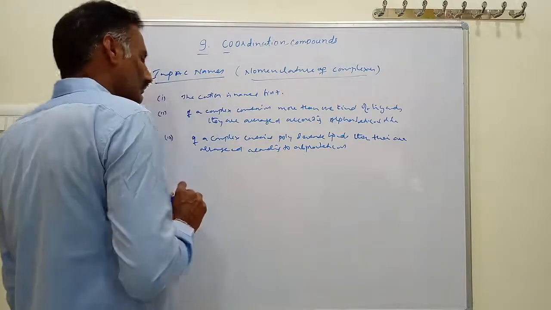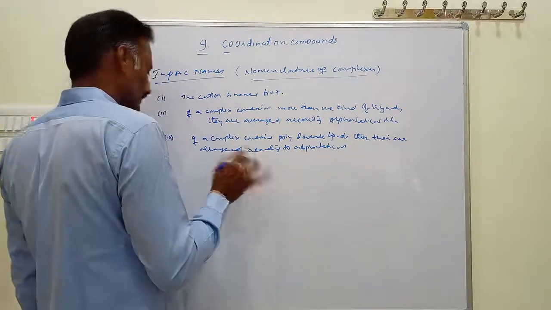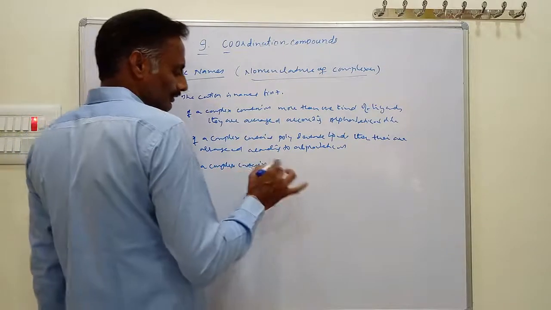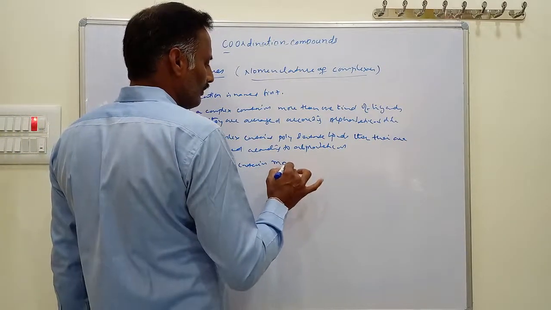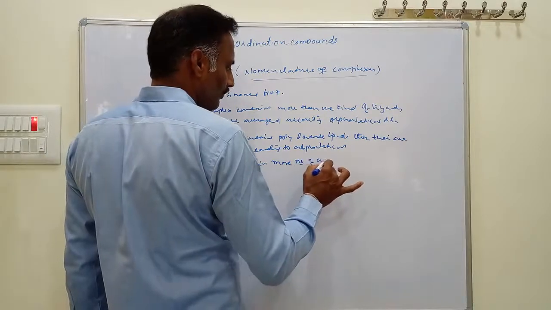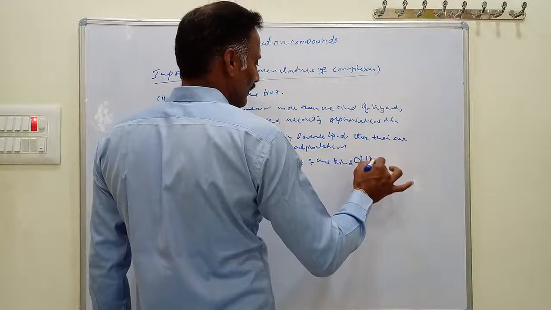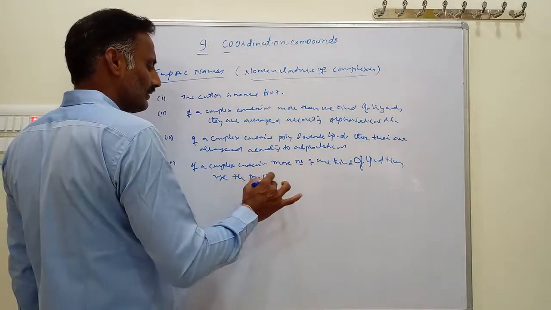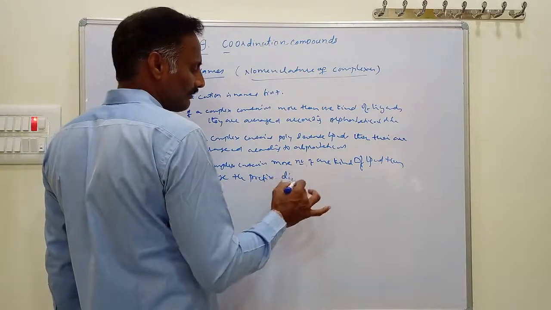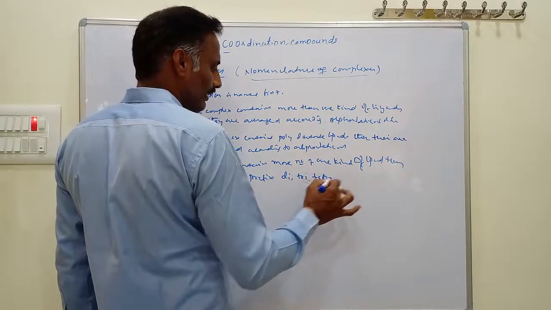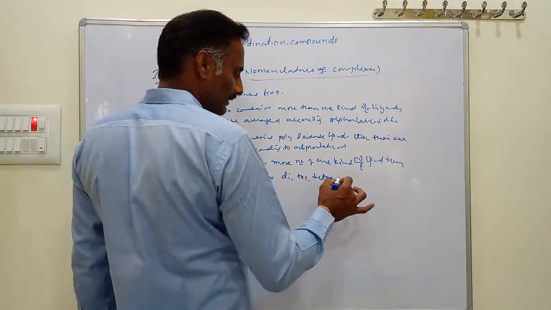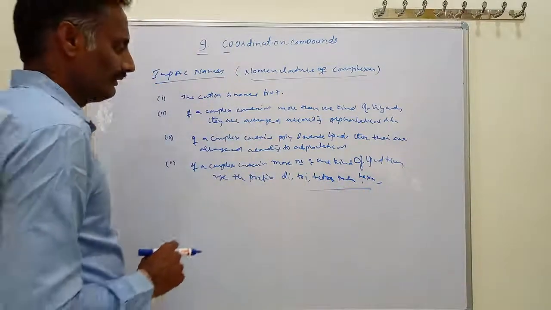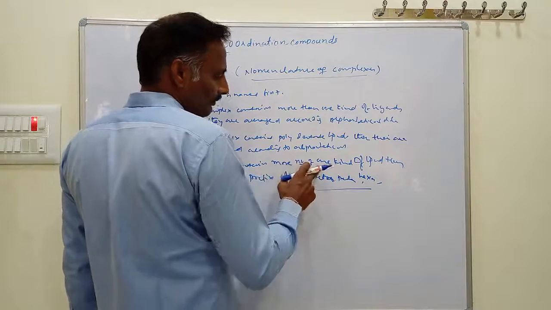If a complex contains more than one of one kind of ligand, then use the prefixes di, tri, tetra, penta and hexa. These prefixes are used if a complex contains a larger number of one kind of ligand.